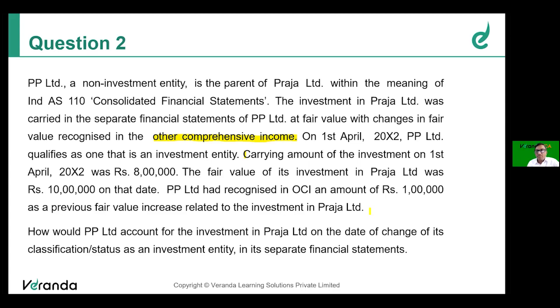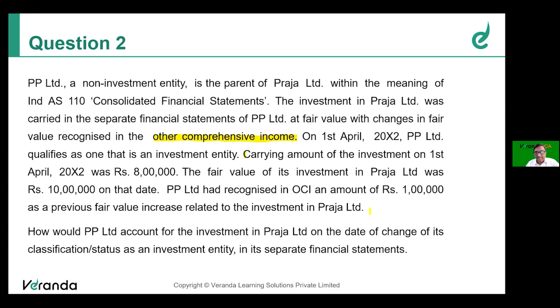Earlier, PP Limited was a non-investment entity. It is supposed to prepare consolidated financial statements. But in the separate statement, they have recognized the investment in Praja by routing the fair value through OCI. Effective April 2012, it became an investment entity. At that time, carrying amount was 8 lakh.